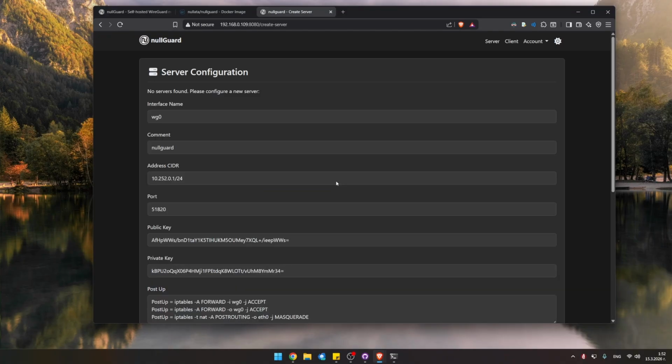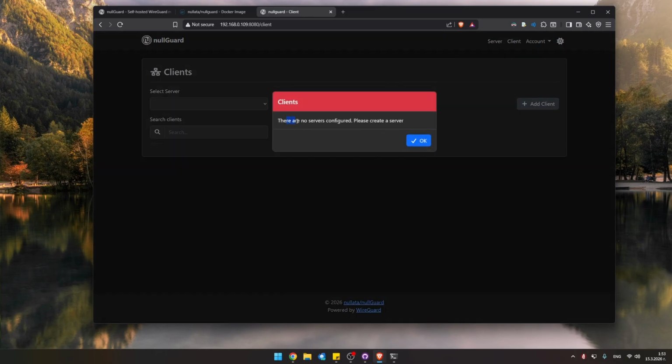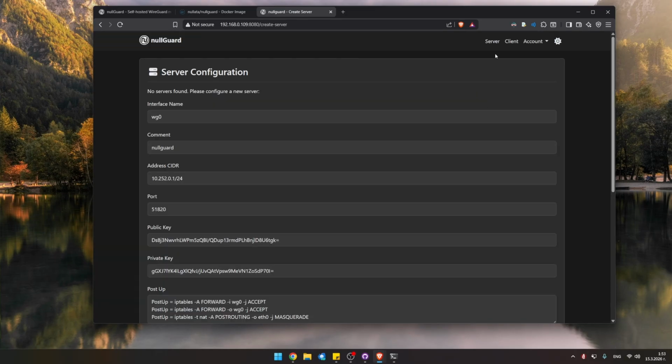Log in, and you're immediately met with the create server page. Essentially, since we don't have any servers, the app will straight up tell us you need to configure one before you do anything else. And if we go to the client page, it tells us there are no configured servers. You need to create one. So here's what I'm going to do.